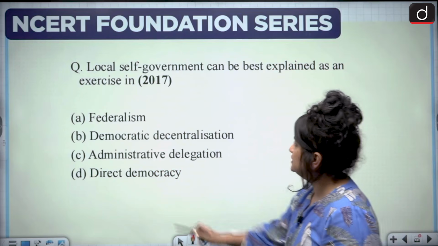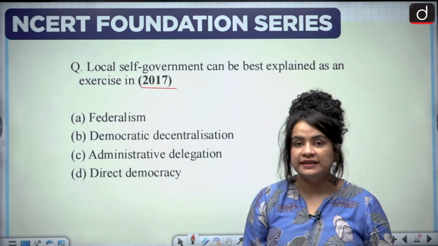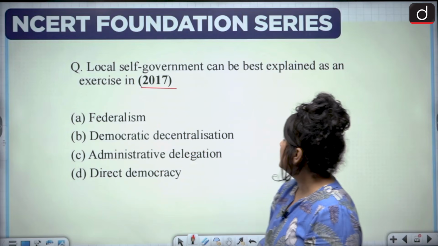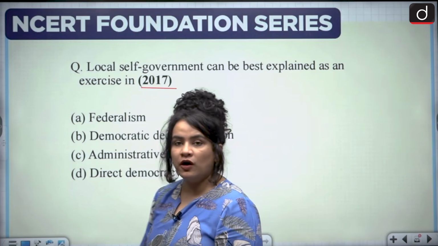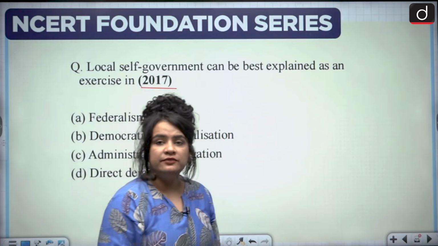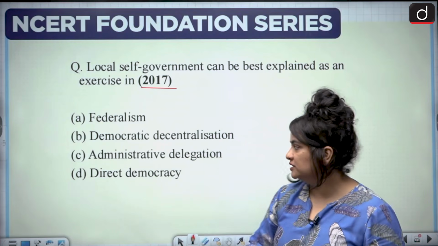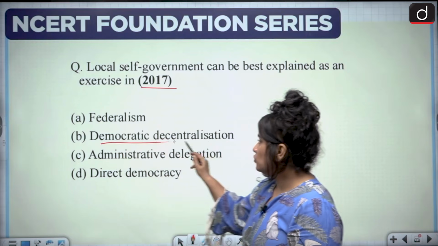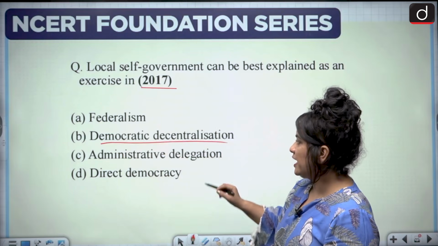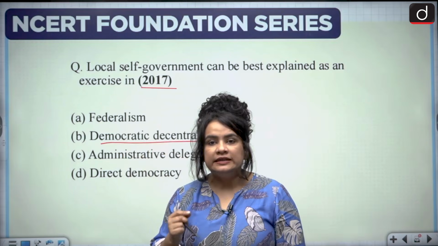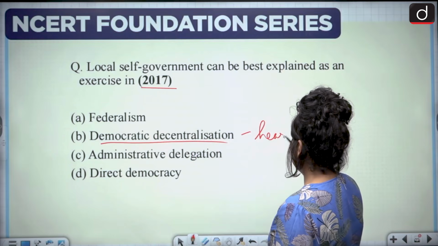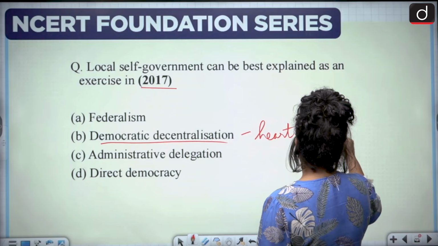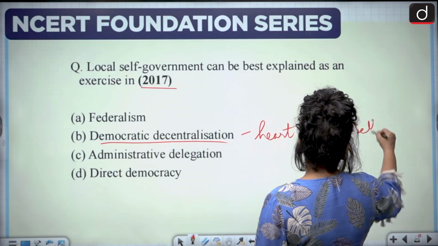The next question is again a PYQ from 2017. Local self-government can be best explained as an exercise in, and you have 4 options. Now very straightforwardly, we just discussed a few moments ago that local self-government is actually essentially democratic decentralization, which means democratic decentralization is at the heart of local self-government.